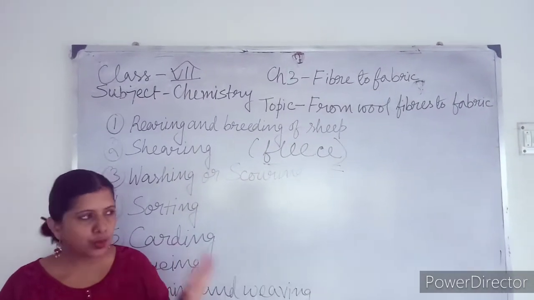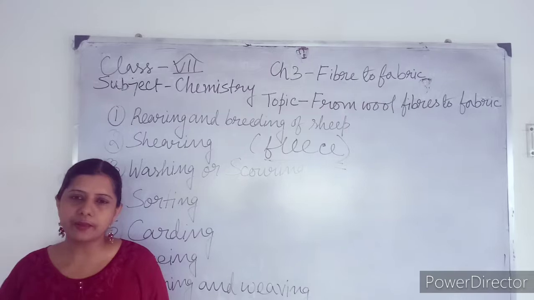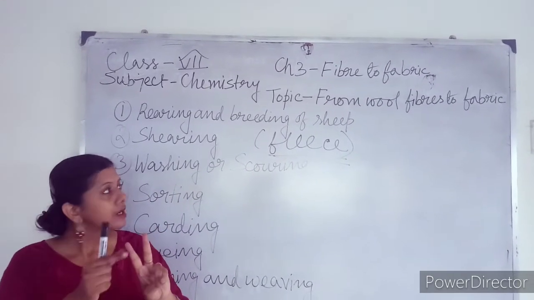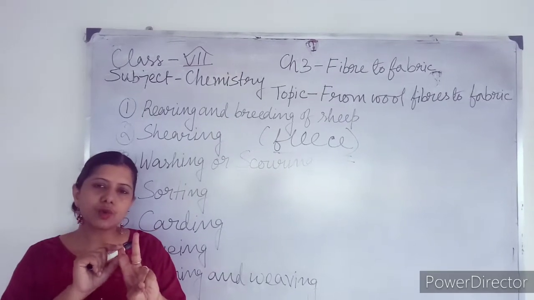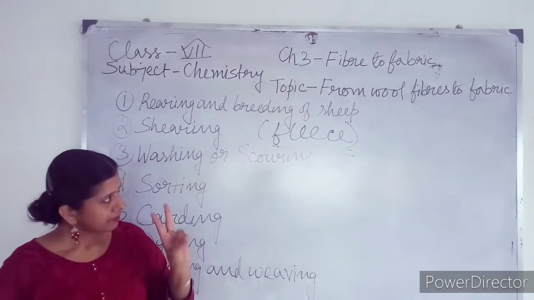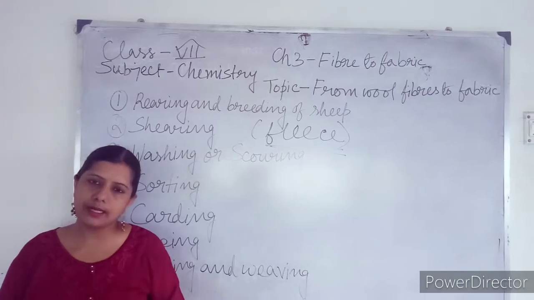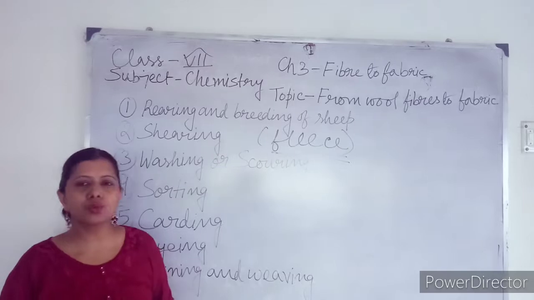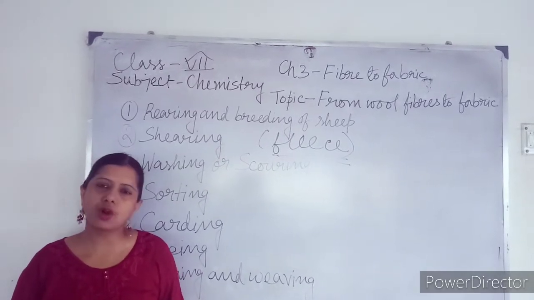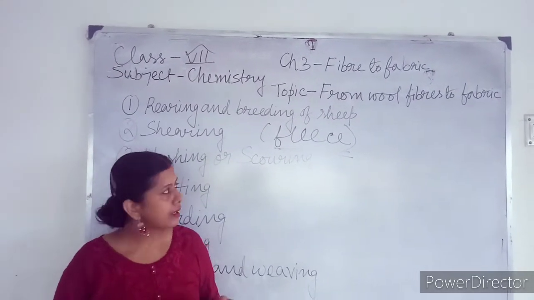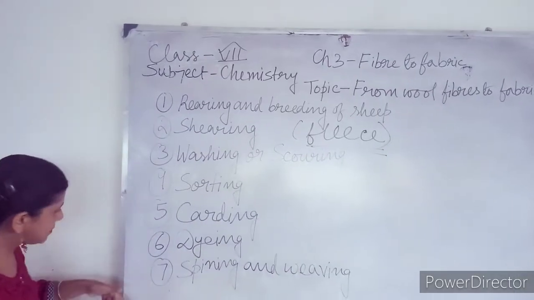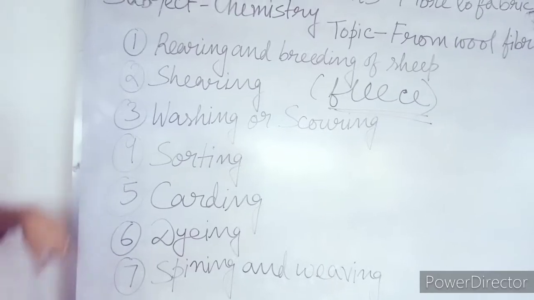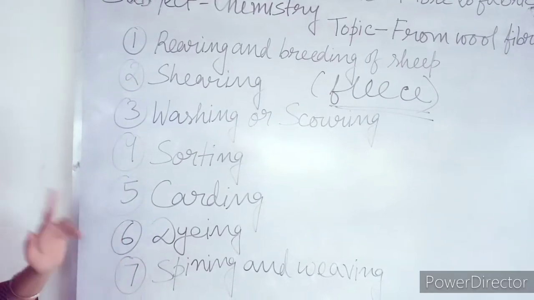In your book, in the chapter fiber to fabric, you have to learn in detail two topics. One is the woolen fiber and second one is silk fiber. About silk fiber, I have already sent you the video. So I thought that I should send a video regarding woolen fiber also. This will be a sort of revision for yourself. Now, there are 7 steps to obtain wool fiber to fabric. One by one each step I am going to describe.